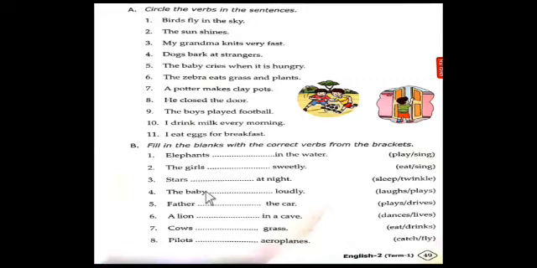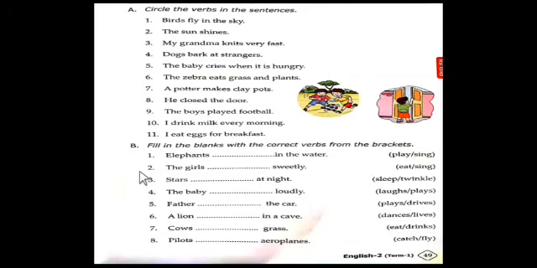Fourth one. The baby dash loudly. There are two verbs here, laughs and plays. Can the baby play loudly? Is it the correct verb to add before loudly? No. Laughs is the correct verb here. So the baby laughs loudly.